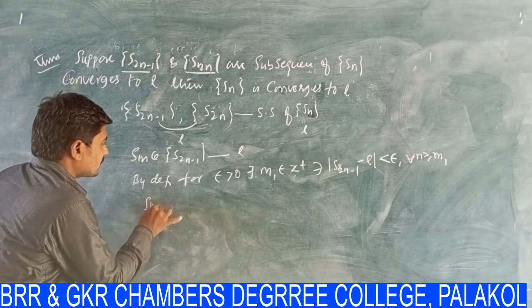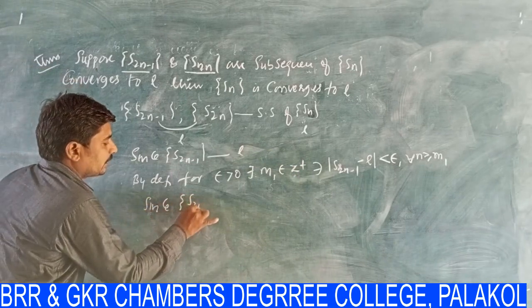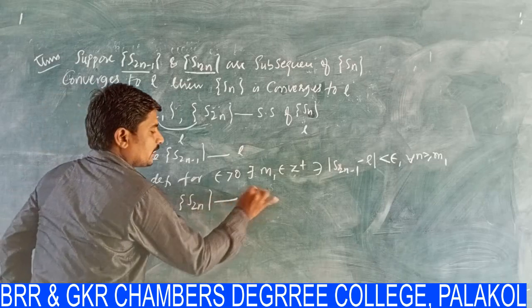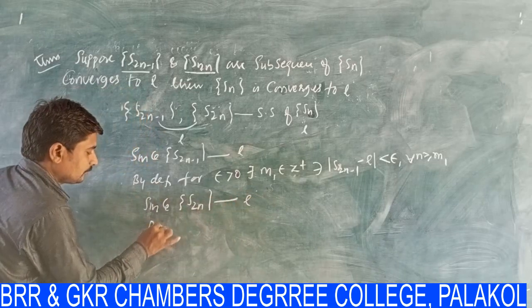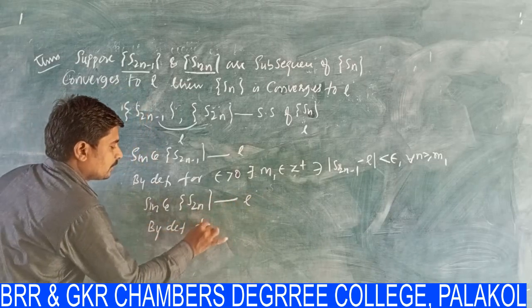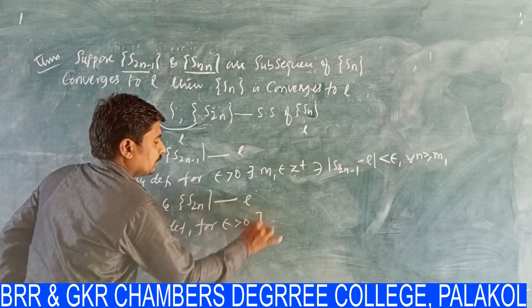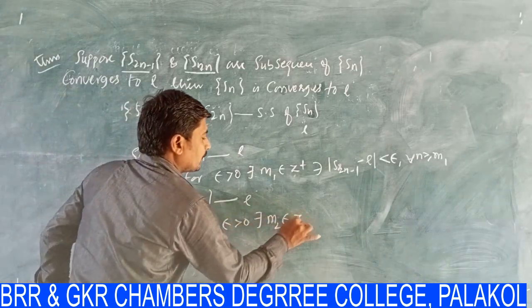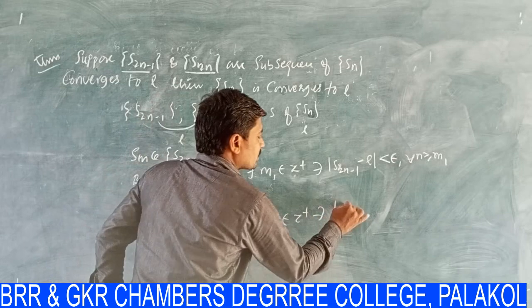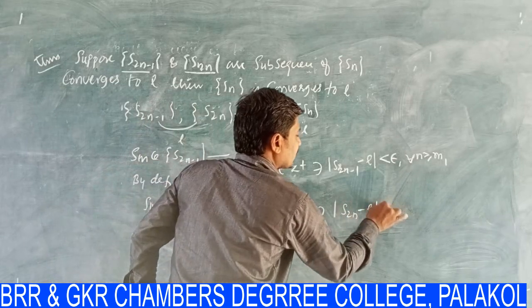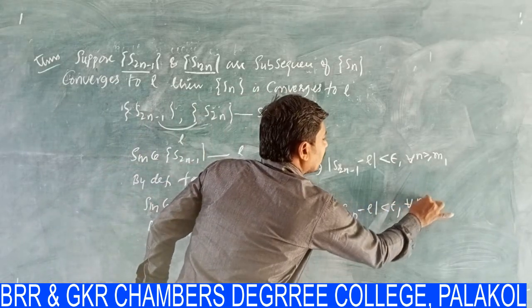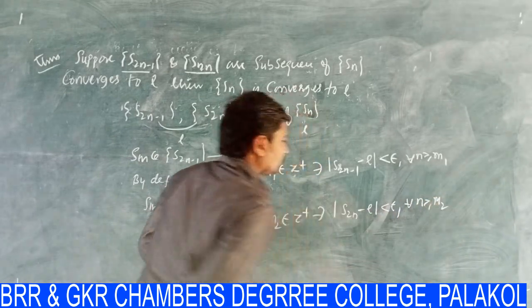Also, since the sequence S2n converges to L, again by definition, for epsilon greater than 0, there exists M2 belonging to Z plus such that modulus of S2n minus L is less than epsilon for all n greater than or equal to M2.